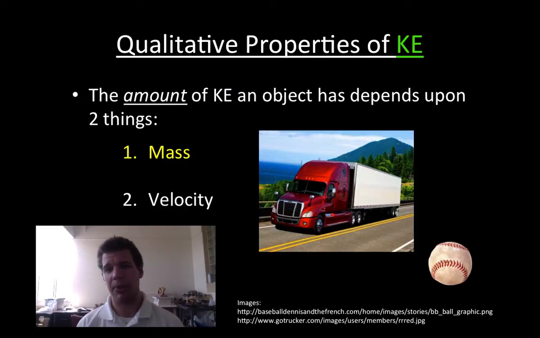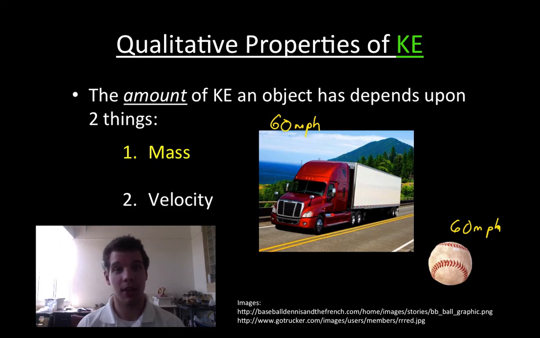Some qualitative properties about kinetic energy. Remember, qualitative is just kind of like a verbal explanation. The amount of kinetic energy that an object has depends upon two things: the mass and the velocity. As an example of the mass, if I were to have a huge tractor trailer truck going 60 miles an hour, and I have a baseball also going 60 miles per hour, which one do you imagine has more energy?